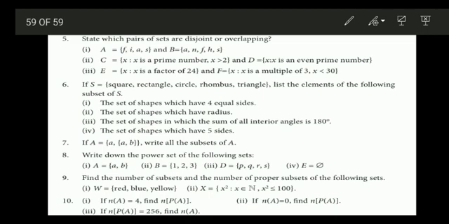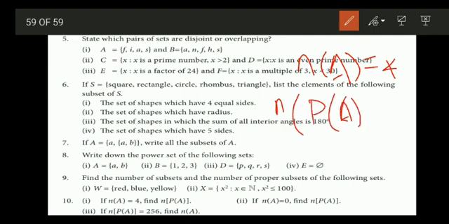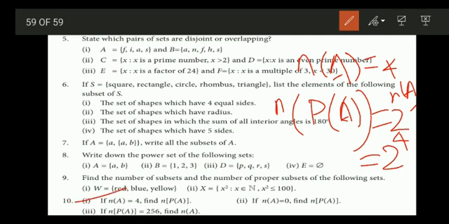So see the 10th one. If n(A) is equal to 4, find n(P(A)). So n(A) is equal to 4. We need to find n(P(A)). We know that n(P(A)) is equal to 2 to the power n(A). Right, which is equal to 2 to the power 4. So multiply 2 four times. 2 into 2 into 2 into 2. So then you will get the answer for this one.